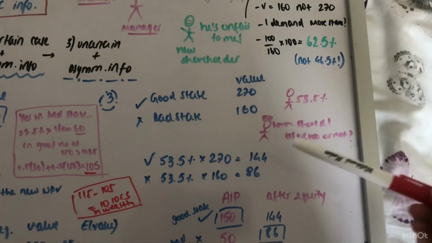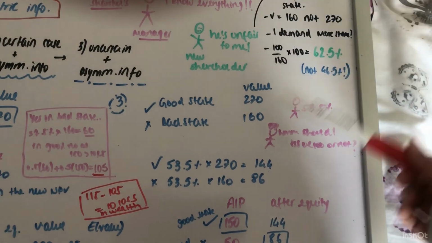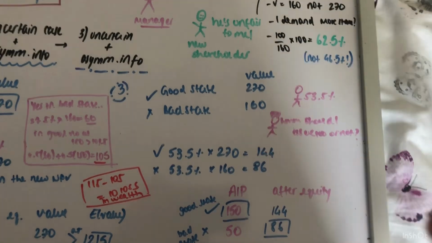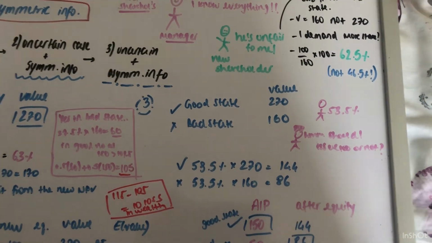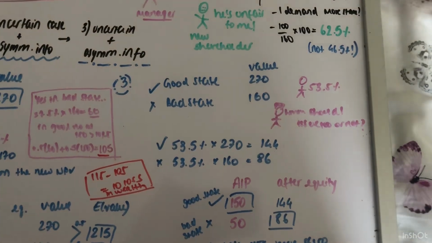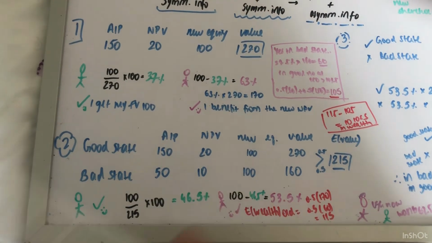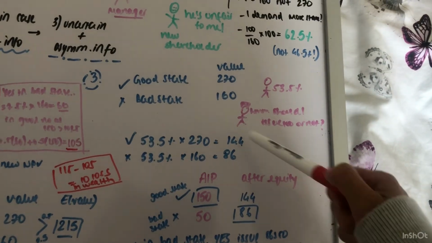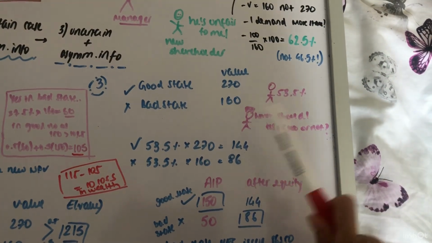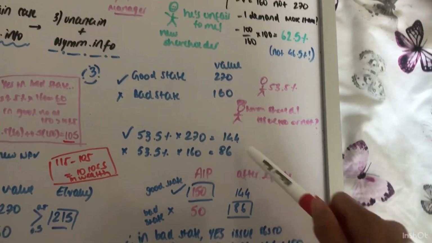So they're going to think, okay, if I give them 53.5% and it's in a good state, then they get 144. If we're in a bad state and I give them this much stake of 53.5%, they get 86. Now they're thinking, but what did they already have in place? They had 150 and 50. Now from 150, if they go to 144, that's bad, so they're not going to choose to issue. If they go from 50 to 86 in the bad state, that's good.